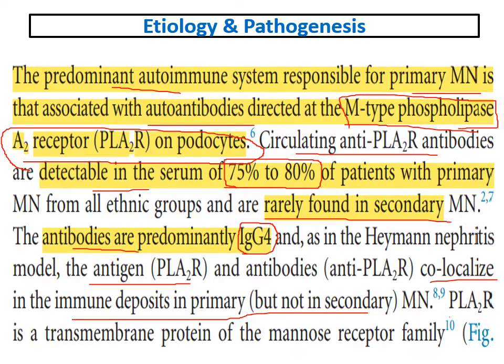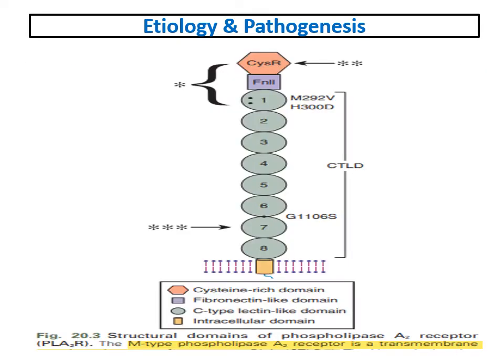Again, about our antigen, phospholipase A2 receptor is considered a transmembrane protein of the mannose receptor family. This is the structure of the M-type phospholipase A2 receptor.